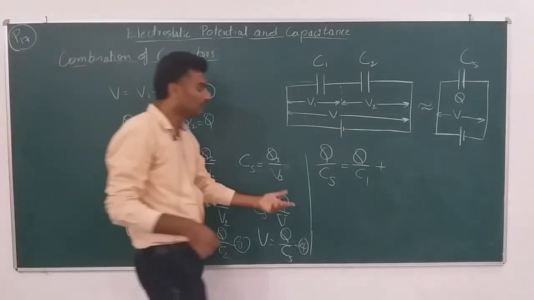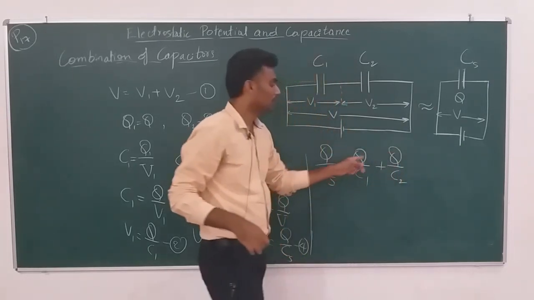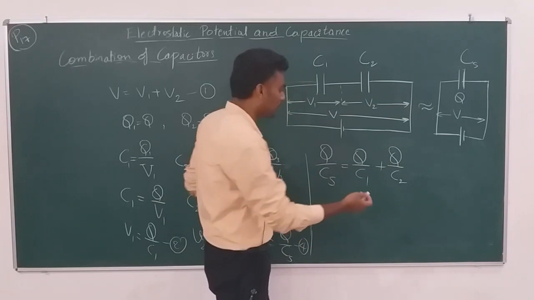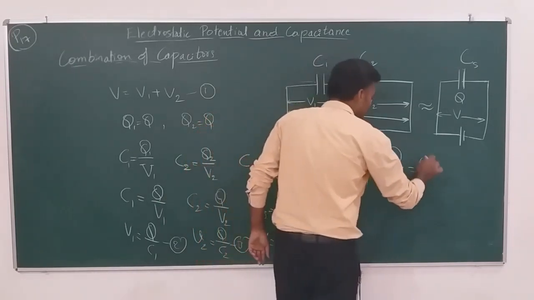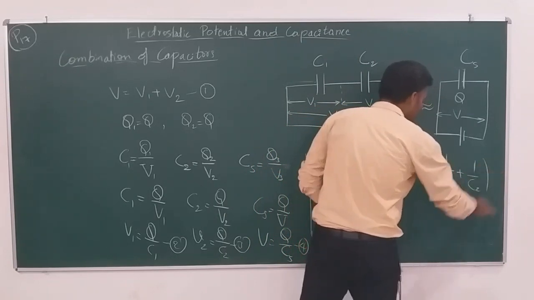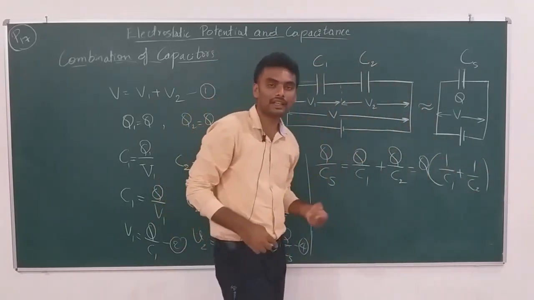Q by C2. Now look, Q is a common factor in the RHS part of the equation. I can take that as a common factor. What will be left inside? 1 by C1 plus 1 by C2. And you have Q here in the LHS also, so they will get cancelled.